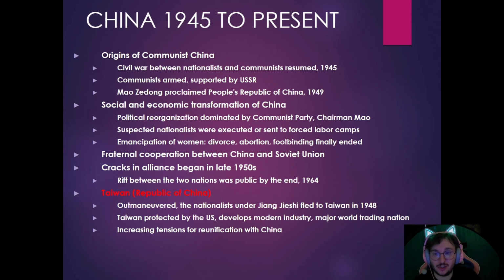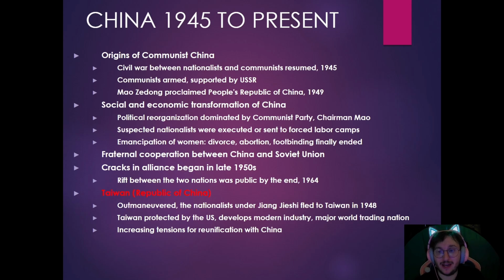So if you remember where we left off, China was fighting a civil war between the nationalists, the Kuomintang, also known as the KMT, who wanted to model their government after Japan. They were very nationalistic, if a little bit fascist. And they were fighting the communists under Mao Zedong, or the Chinese Communist Party. During World War II, they kind of stopped to fight Japan. Their civil war will resume in 1945. The communists will be armed and supported by Communist Russia.